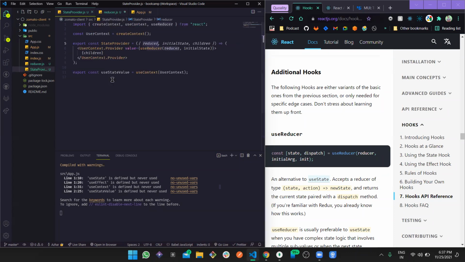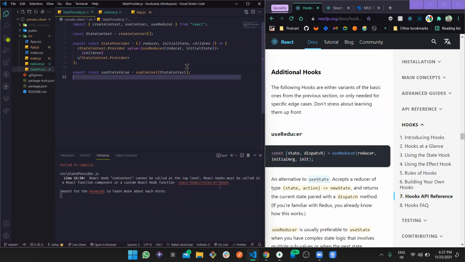So for that, let's rename our context. This user context becomes our state context, maybe, we can call it. Yes, because we are managing state here, so it's fine. But there's something wrong.